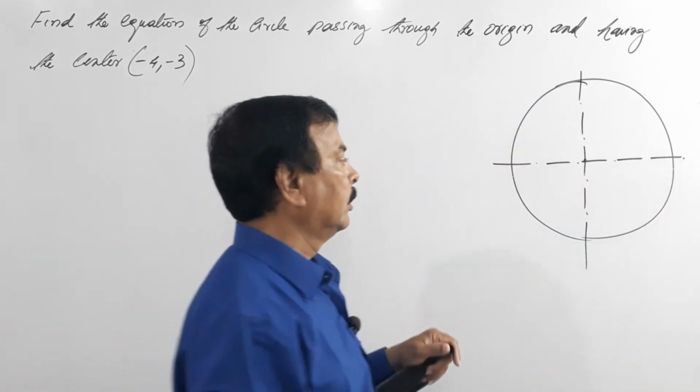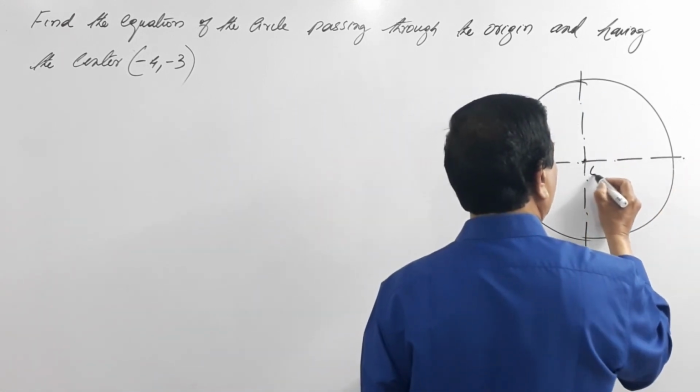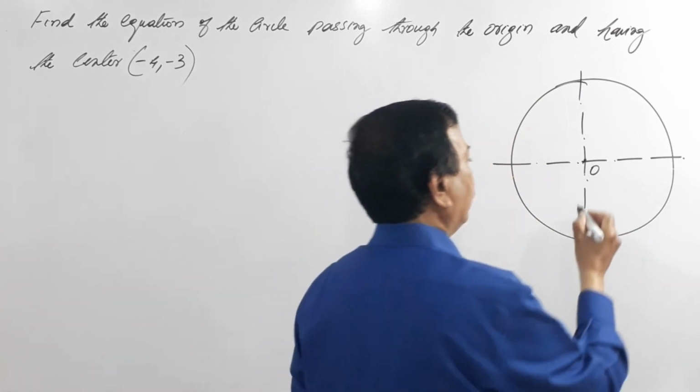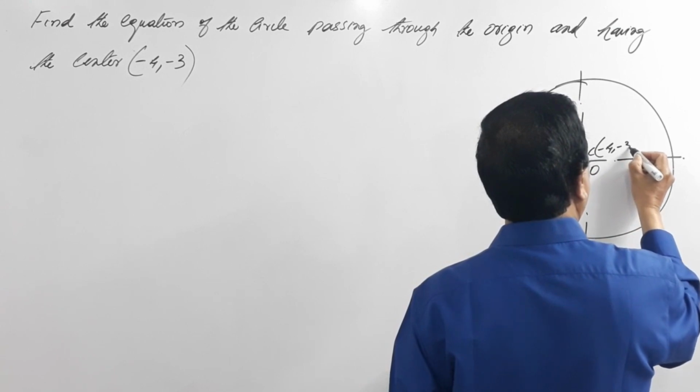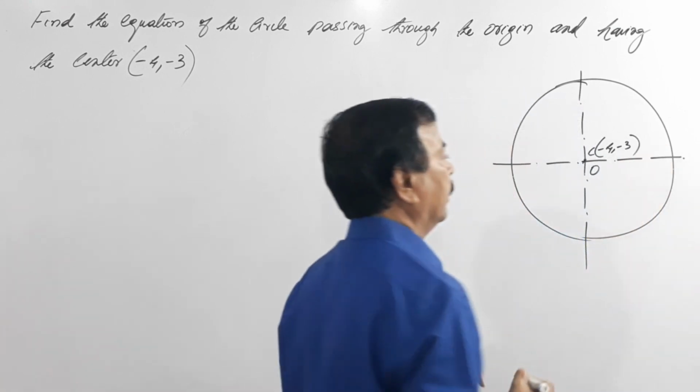So this is the origin 0, and a point C, that is minus 4, minus 3.